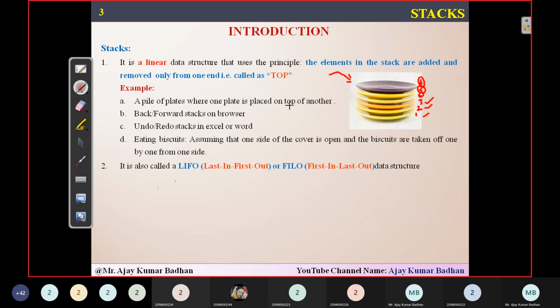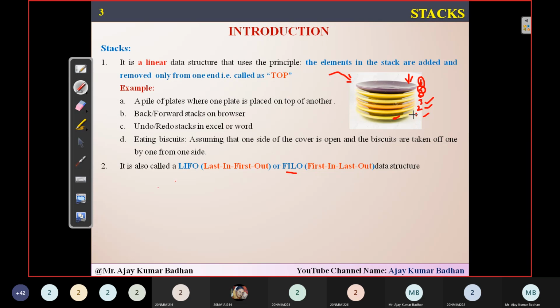That is why this stack is called LIFO, or you can also call it FILO. LIFO means last in, first out. If you see here, the first plate is the one we inserted first, but it is the last plate which the user is going to access. The sixth plate is the last plate we inserted, but it is the first plate accessed by the user. That's why it is called last in, first out.